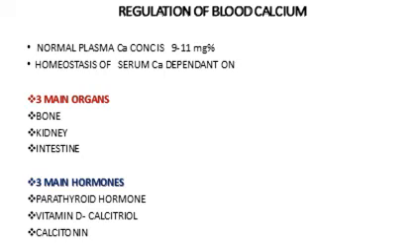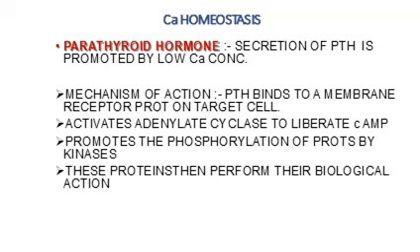Now, the 3 main organs which are responsible for calcium homeostasis are the bone, the kidney and the intestine. They are the 3 main organs, and the 3 main hormones are the parathyroid hormone, the active form of vitamin D, that is calcitriol, and calcitonin. So you should be able to explain calcium homeostasis with respect to all these 3 hormones mainly in these 3 organs. So the parathyroid hormone is